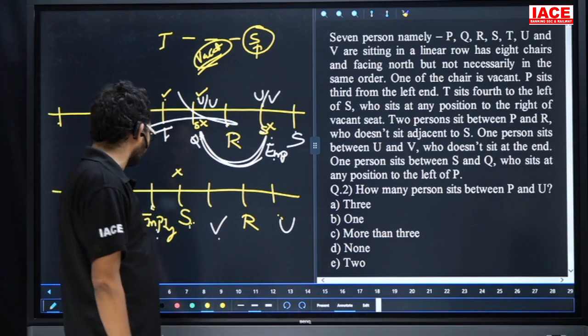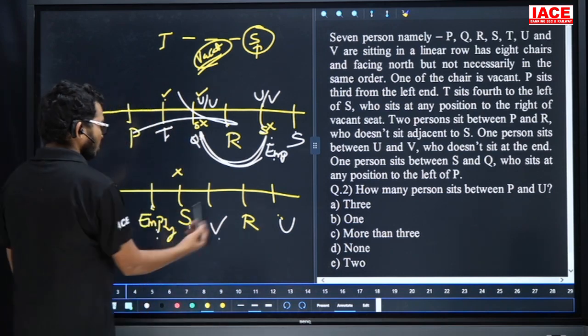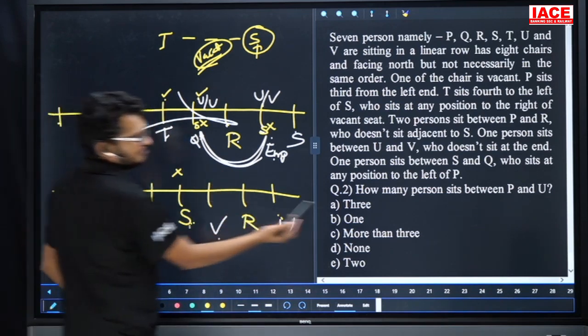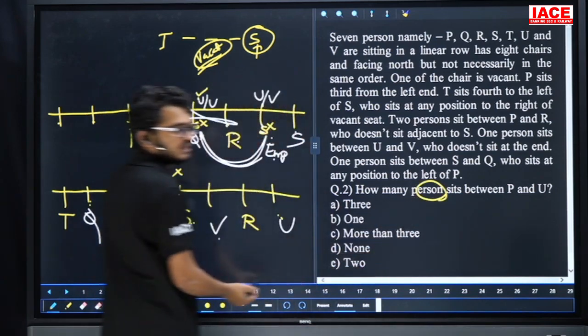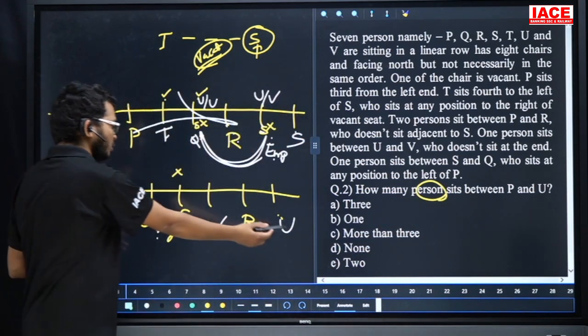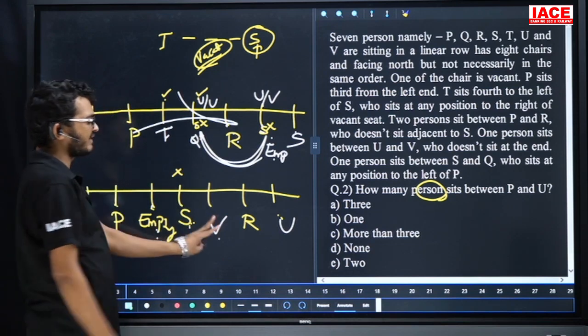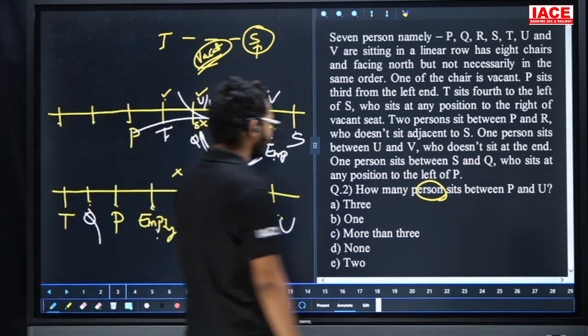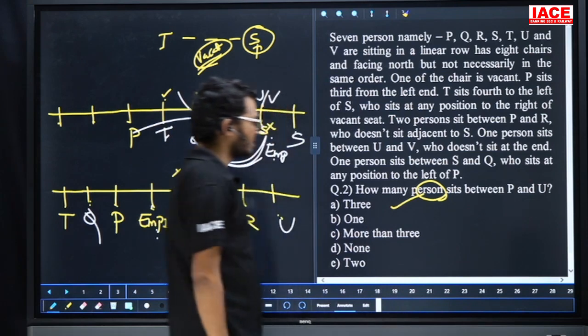Question number two: how many persons sit between P and U? Between P and U, 1, 2, 3. Friends, here they mention persons. Here we are having an empty chair, and between P and U we have a total of 4 chairs, but only 3 persons. Then the answer is 3 persons, so the answer is option A.